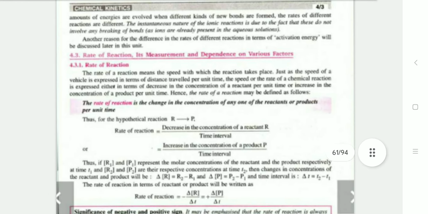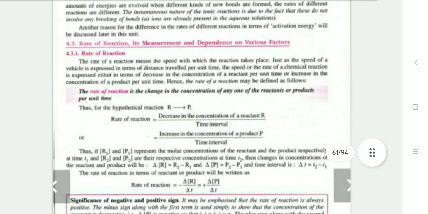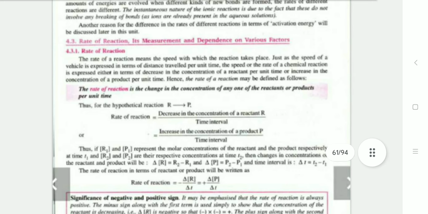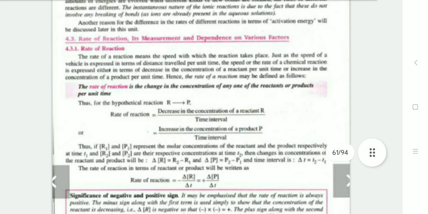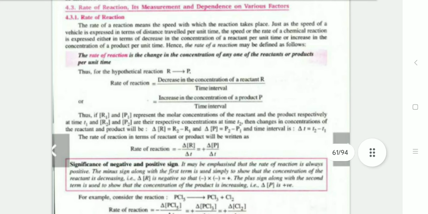Rate of reaction and its measurement, and dependence on various factors. First is the rate of reaction. The rate of reaction means the speed at which a reaction takes place. The speed of a vehicle is expressed in terms of distance traveled per unit time. The speed of a reaction is expressed in terms of decrease in the concentration of reactants per unit time or increase in the concentration of products per unit time. The rate of reaction may be defined as the change in concentration of any one of the reactants or products per unit time.